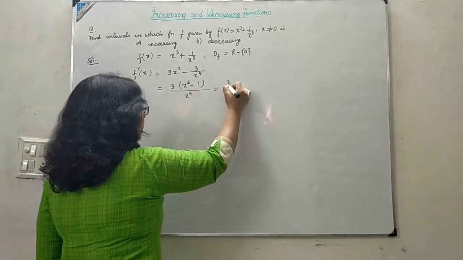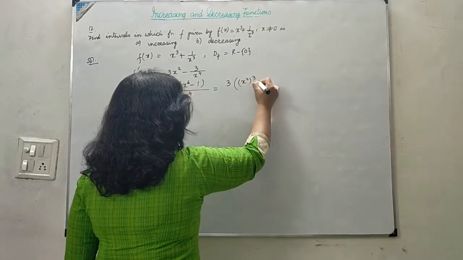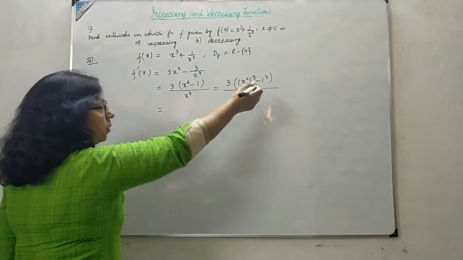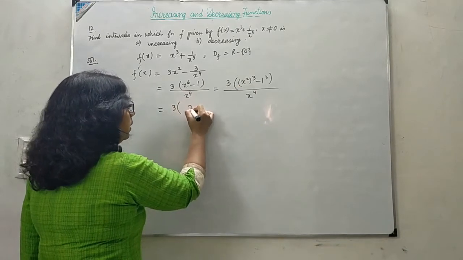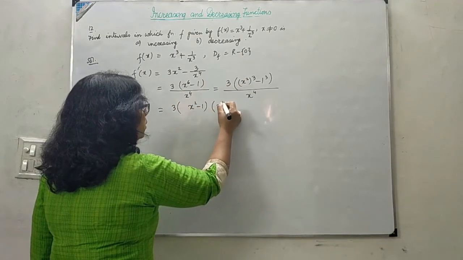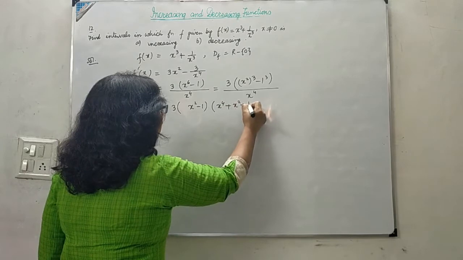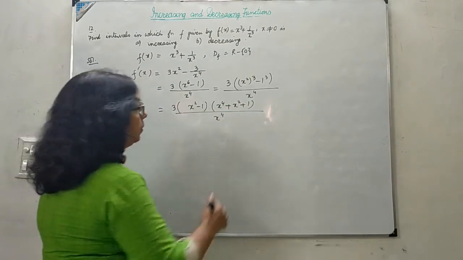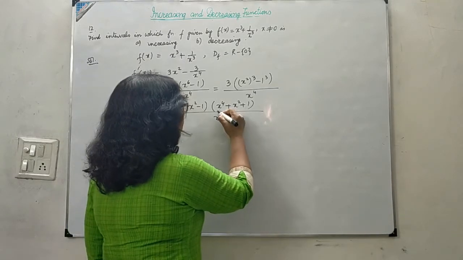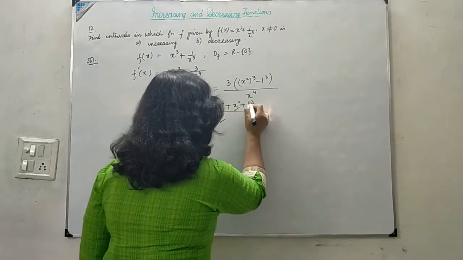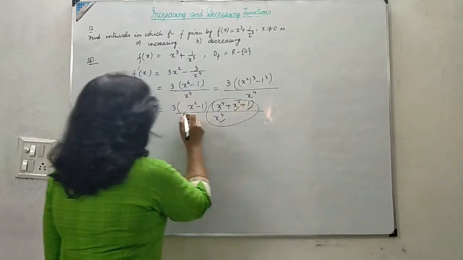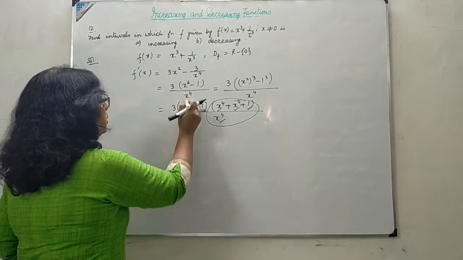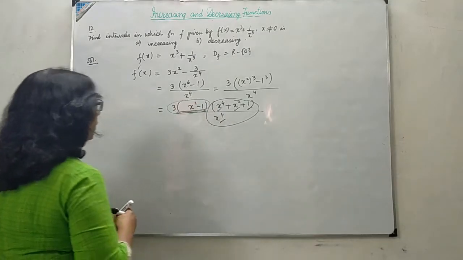If I write it as (x²)³ - 1³, I can apply the algebraic identity. This is (x² - 1)(x⁴ + x² + 1) upon x⁴. Now for any real number, x⁴ + x² + 1 over x⁴ is always a positive quantity. This is positive, this is positive, this is positive, so this whole quantity is positive. So the sign of the derivative depends only on this particular expression.